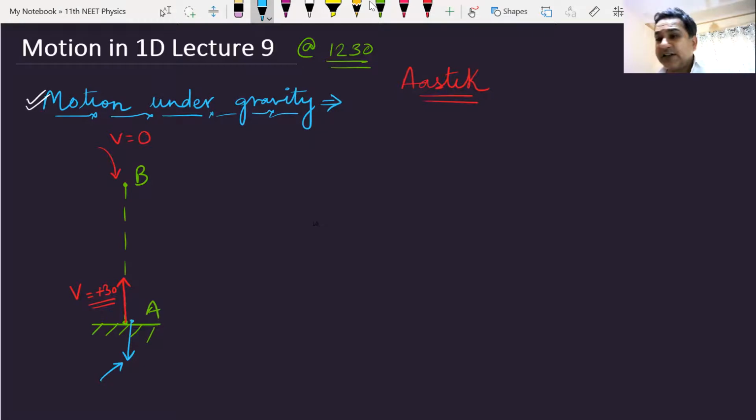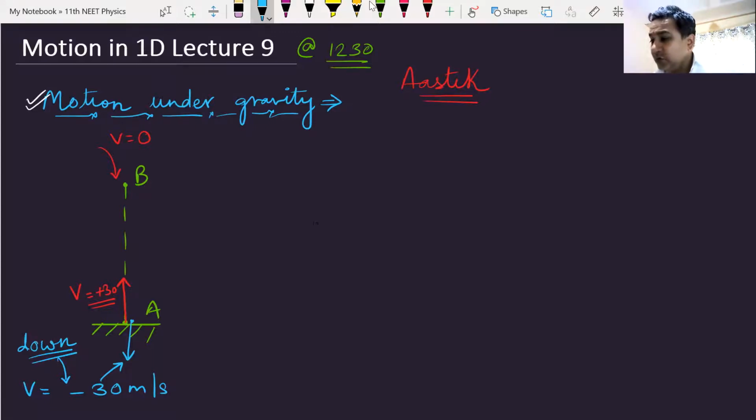With what velocity does it come back to the same point? That is the question. And the answer is its velocity will be minus 30 meters per second. What does this minus sign indicate? Anyone? This minus sign indicates that the velocity would be downwards.